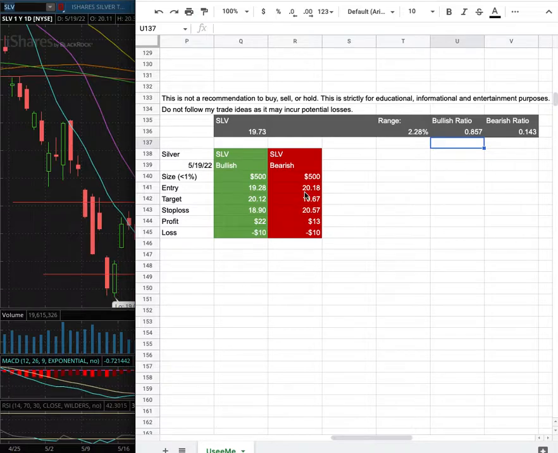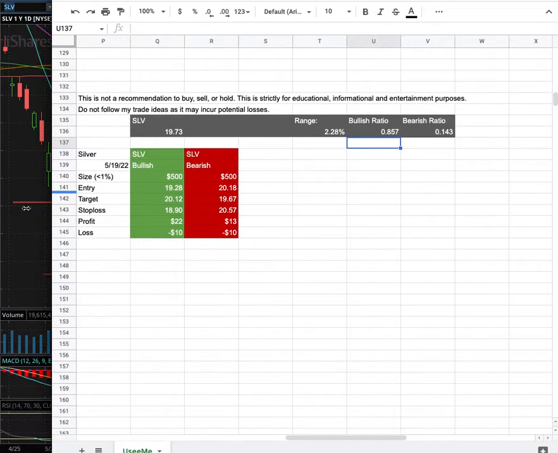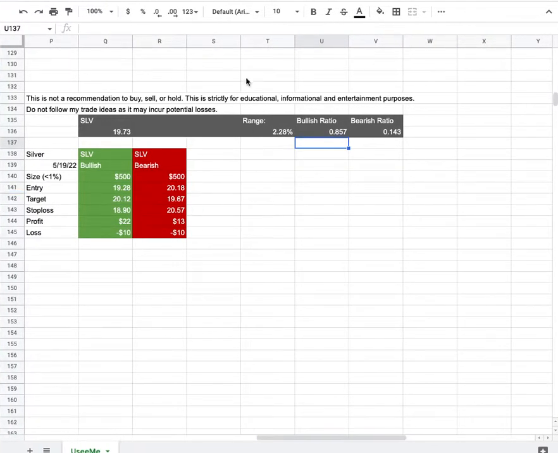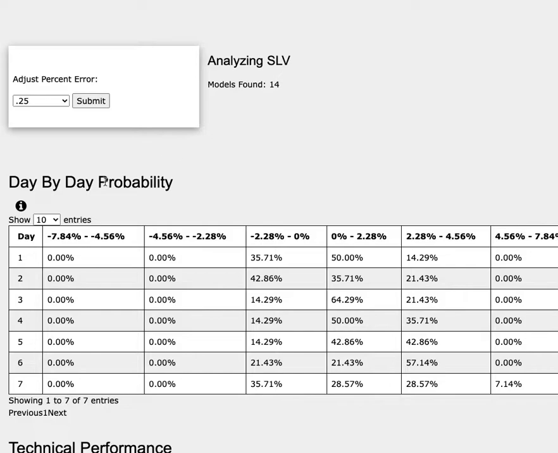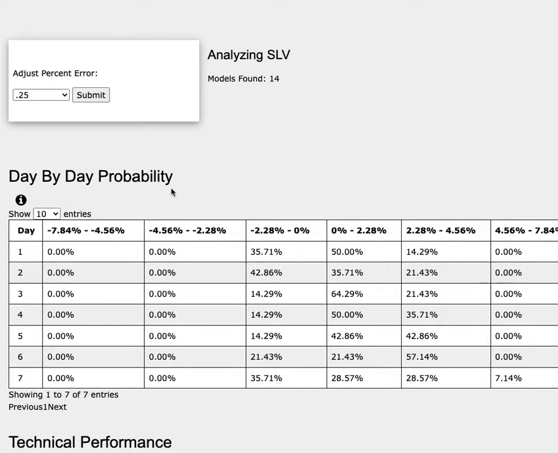However, if I were to open a short position, my entry is at $20.18, and that is this range there. My sell target is at $19.67, and my stop loss is at $20.57. So whichever entry price were to hit first, that'll be my position of the week. So how did I develop these trade ideas? It all comes from the day-by-day probability model.